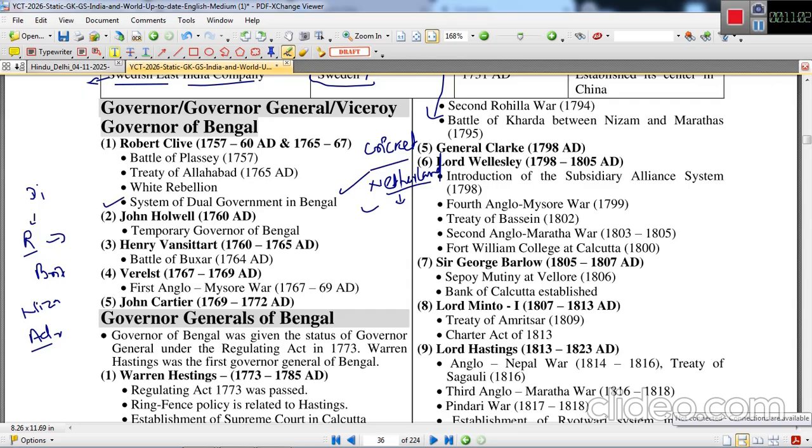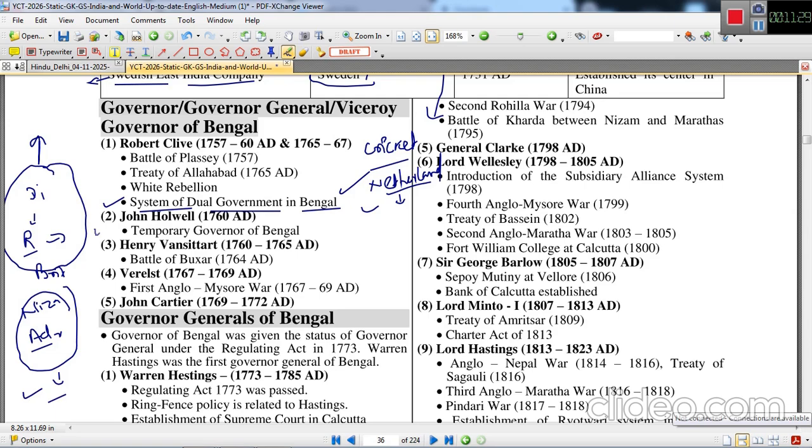This is called the system of dual government in Bengal, because the Diwani right, the revenue collection right, involves the money, which the Britishers kept with themselves, whereas the Nizamat right, where the Nawab had to expend a lot of money on administration, was handed over to the Nawab.